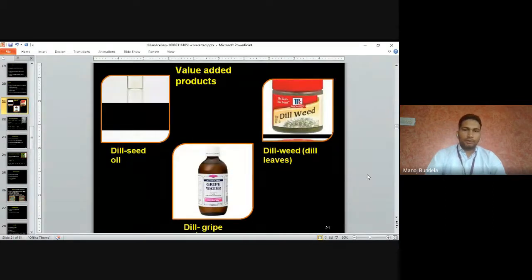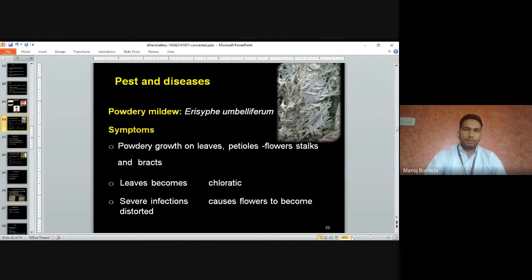Different value-added products are prepared from dill, like dill seed oil, dill weed prepared from the dill leaves, and dill gripe water. So these are the different value-added products prepared from dill.